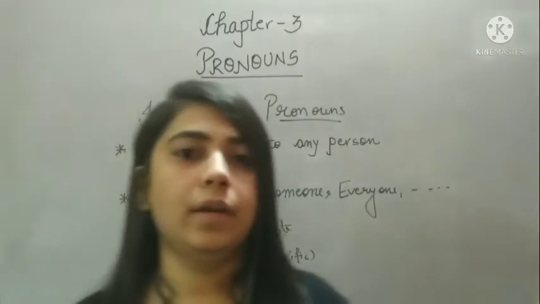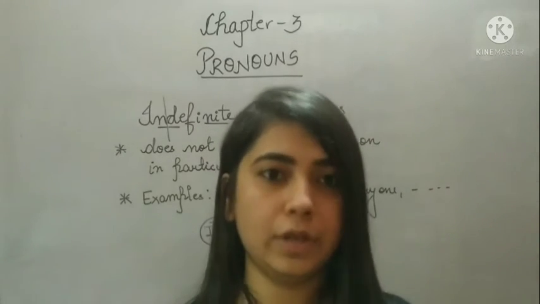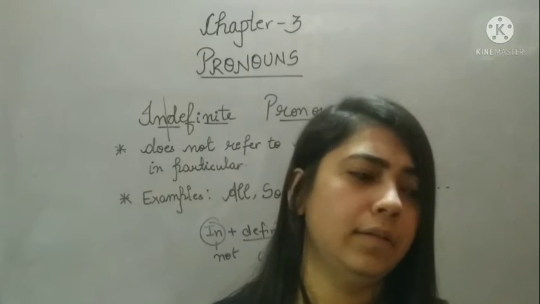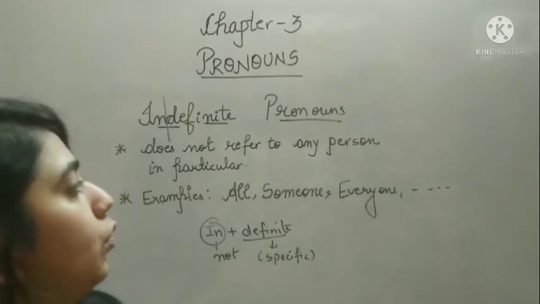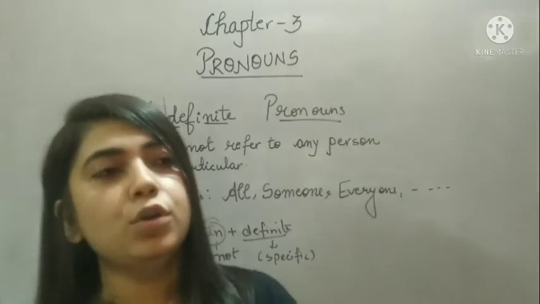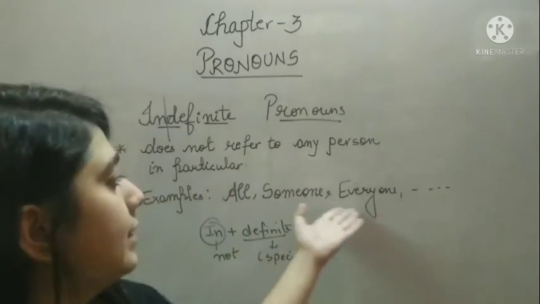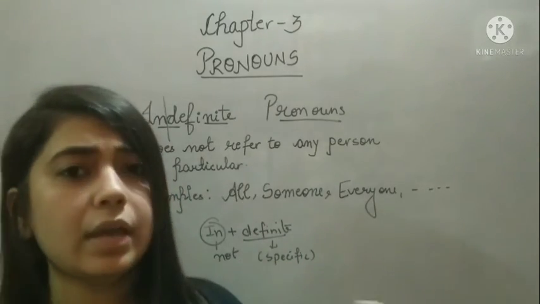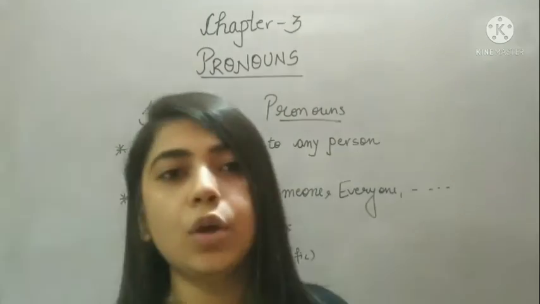Then everyone needs air to breathe. That means again I'm talking about everyone. Anybody can take this. So these all are the examples of indefinite pronouns where you are not referring to any person in particular. You are talking about things, or you are talking about people in general. There are more examples: any, somebody, someone, everyone, everything. So all these are the examples of indefinite pronouns.